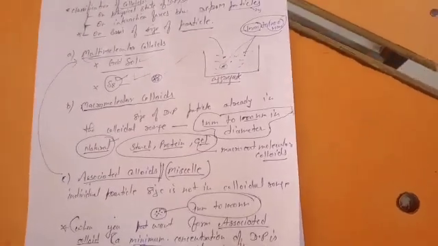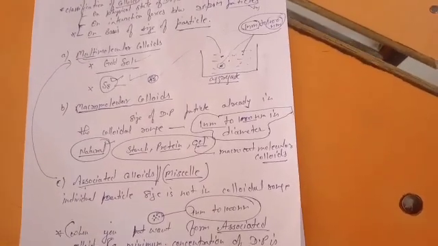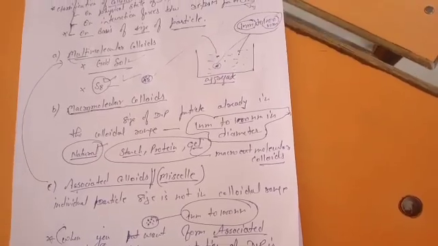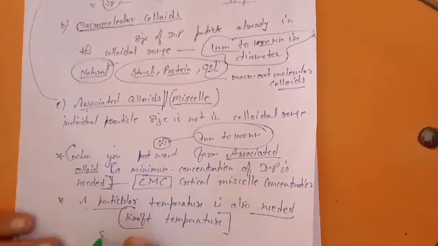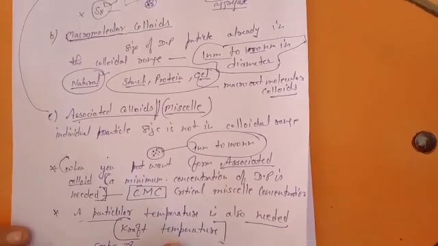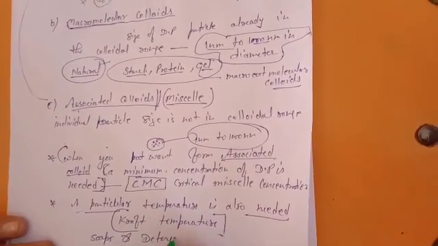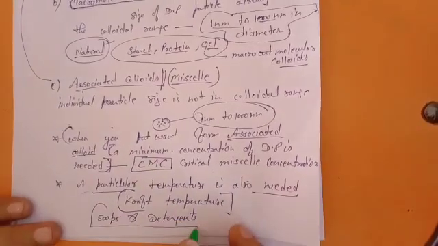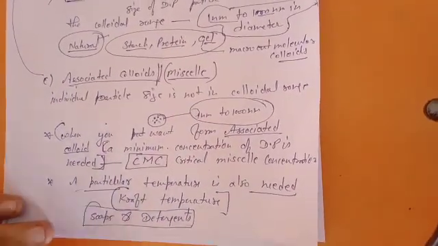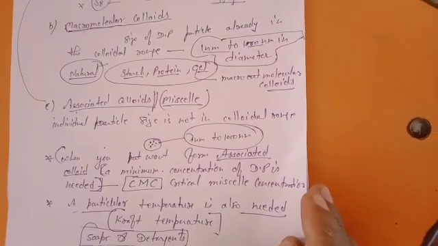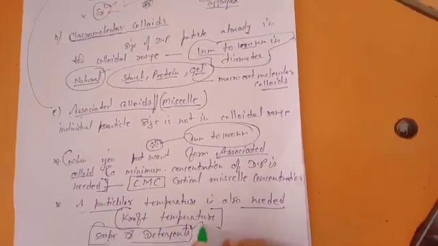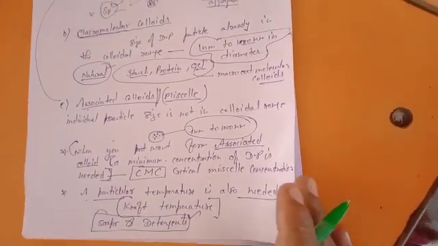For associated colloids, you know that a particular concentration and a particular temperature is needed to form them. For example, in case of associated colloids, the examples are soaps and detergents. Soaps and detergents form associated colloids. We must also explain how soaps and detergents form the colloids or associated colloids.